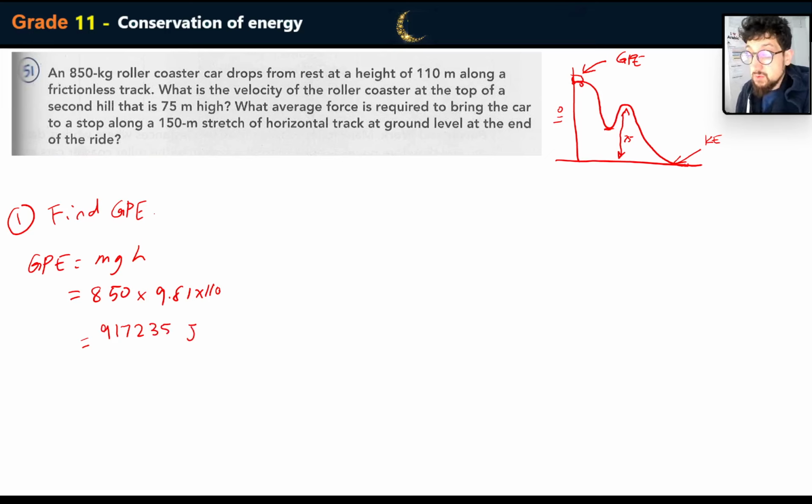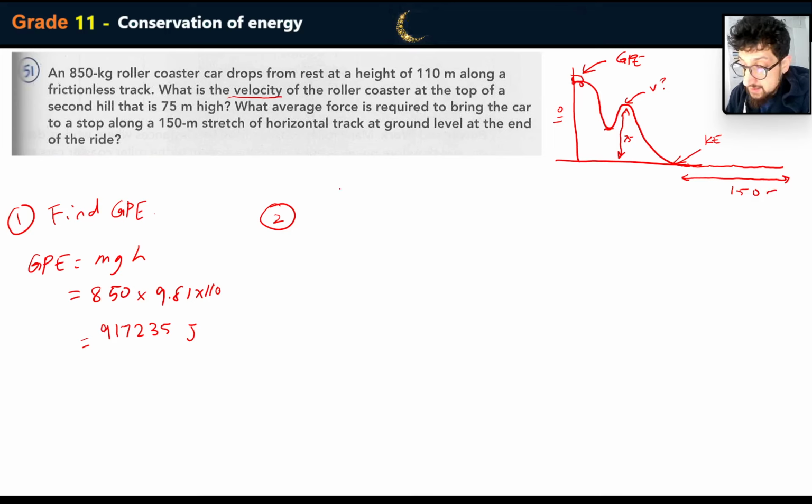Now step 2 would be, in order to find the average velocity, do they want the average velocity? Yes, they want the velocity. So it's a two-part question. They want the velocity over here, and they want the force that's needed to stop the coaster over here, over the distance of 150 meters. Okay, let's keep going. So they want the velocity. Now, what do we know?